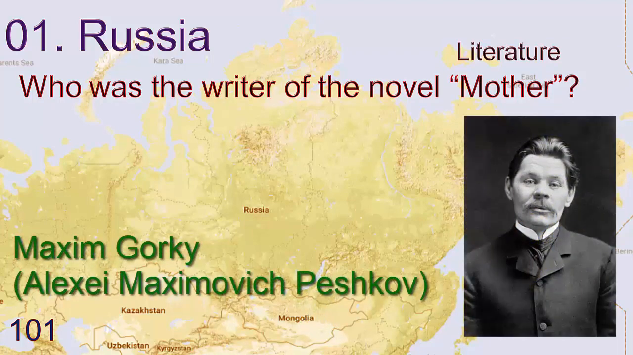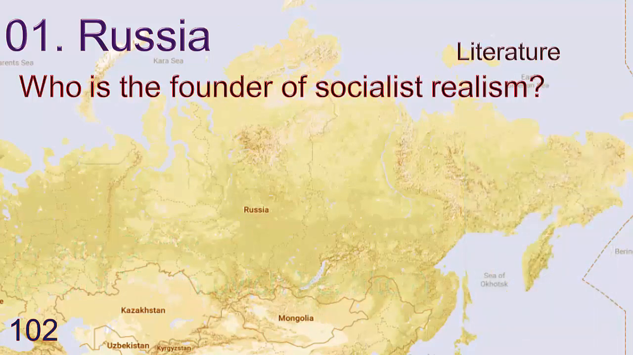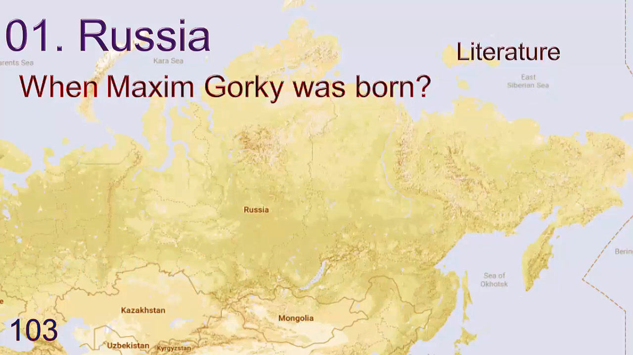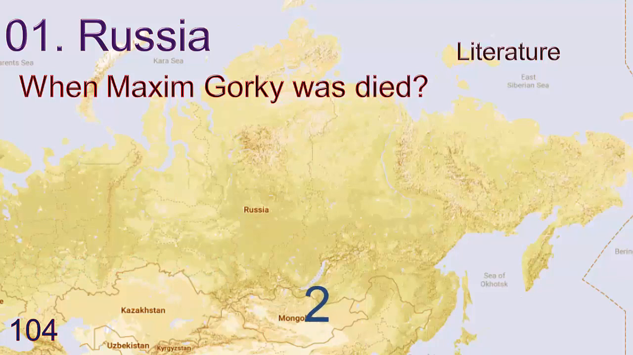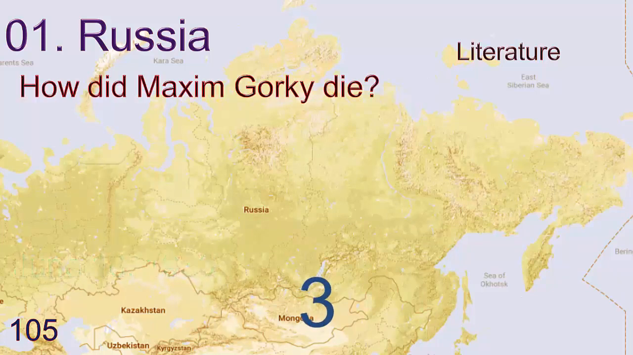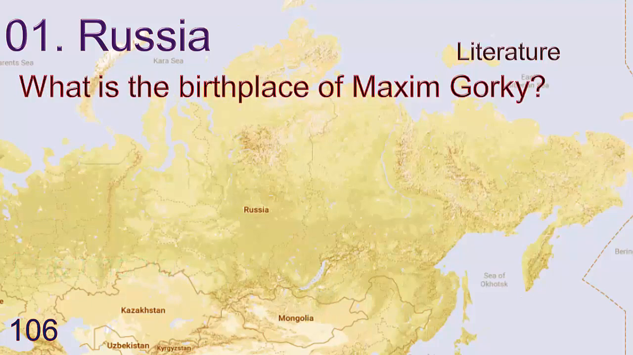Who was the writer of the novel Mother? Answer is Maxim Gorky. Who is the founder of socialistic realism? Answer is Maxim Gorky. When was Maxim Gorky born? March 28, 1868. When did Maxim Gorky die? June 18, 1936. How did Maxim Gorky die? Answer is pneumonia.